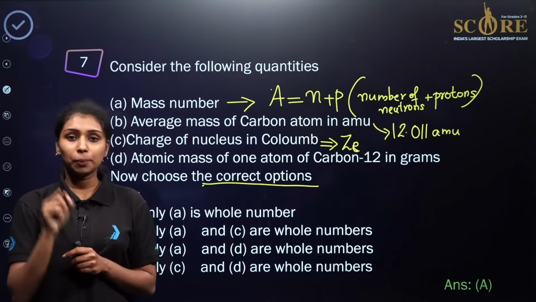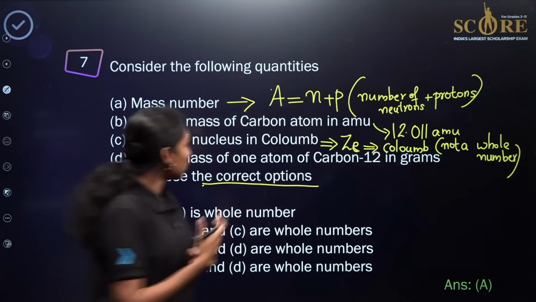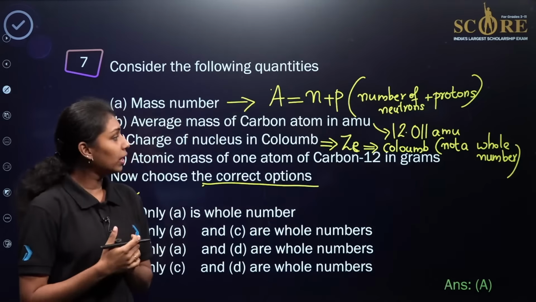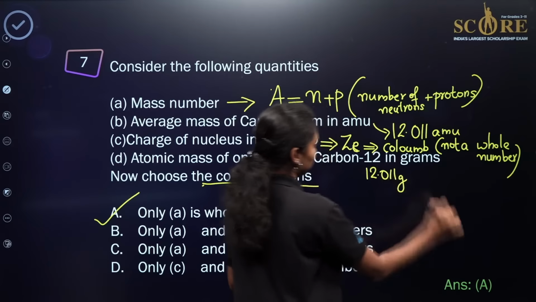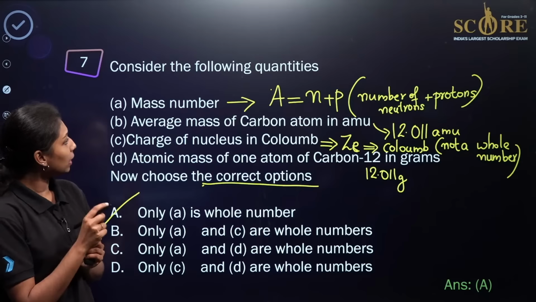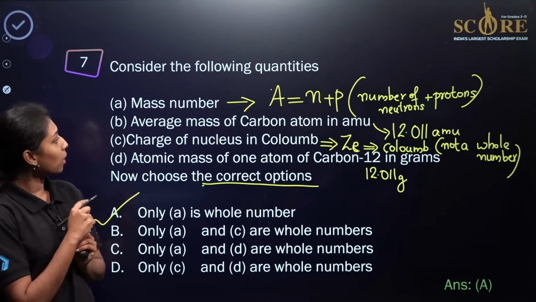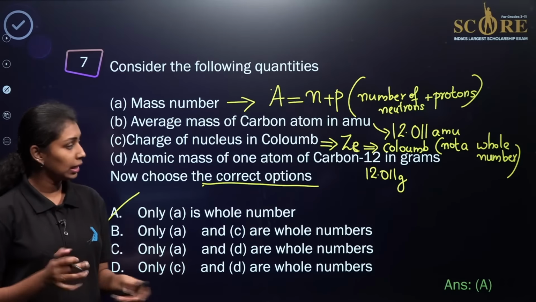Then what about the last one? The atomic mass of one atom of carbon 12 in grams. Again it will be 12.011 grams. So among them, option A, the mass number, will be the only one having whole numbers. So option A will be the correct answer. Is that clear?